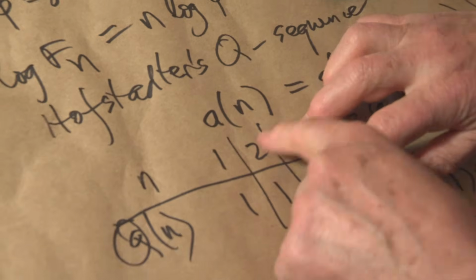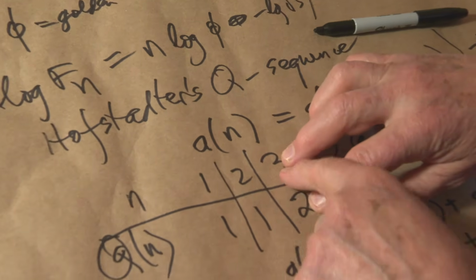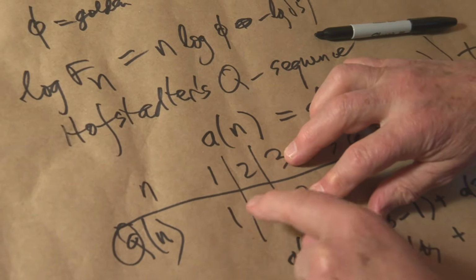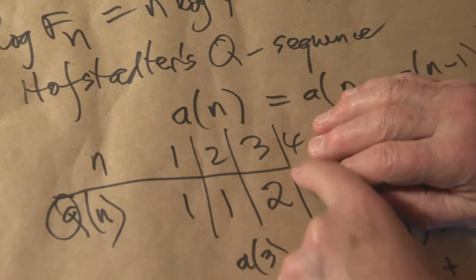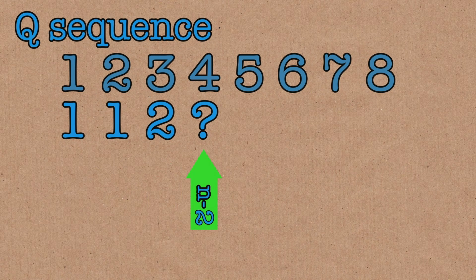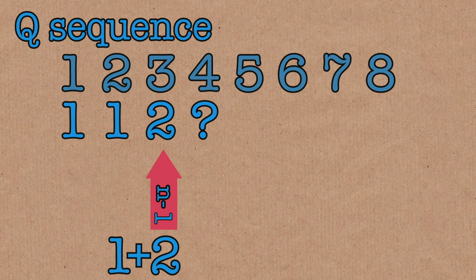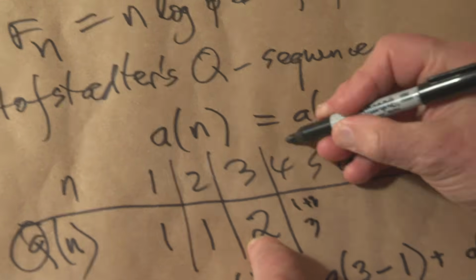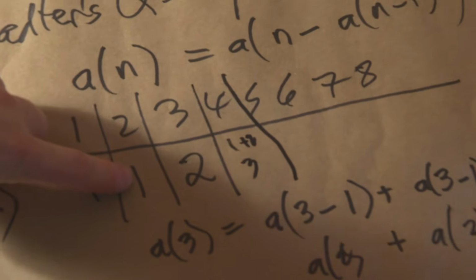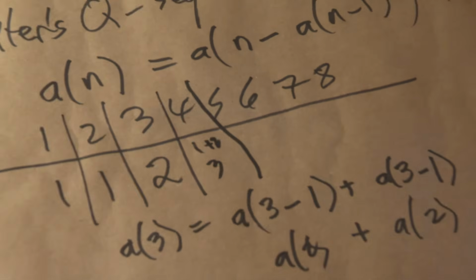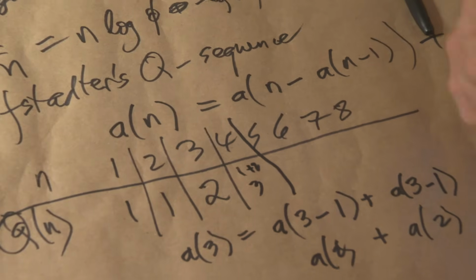So what's A of 3? Going back 1 step gives us a 1. Going back 1 step, because of that 1, gives us a 1. 1 plus 1 is 2. So A of 4. We look at this 2, so we go back 2 steps and we get a 1. We go 2 steps back and we get a 1. And that says go back 1 step and we get a 2. 1 plus 2 is 3. Whatever you see under your finger, you add it to the other one.